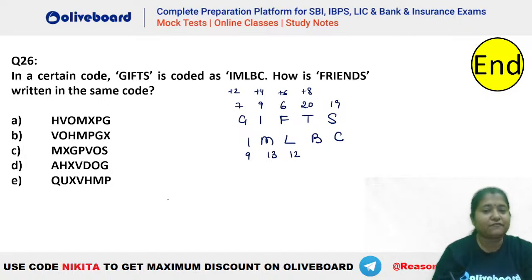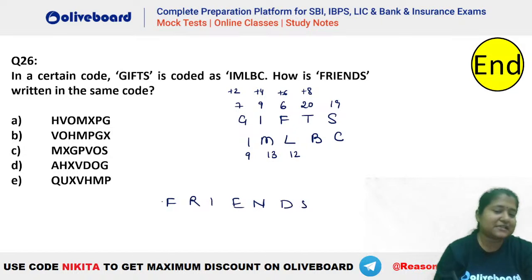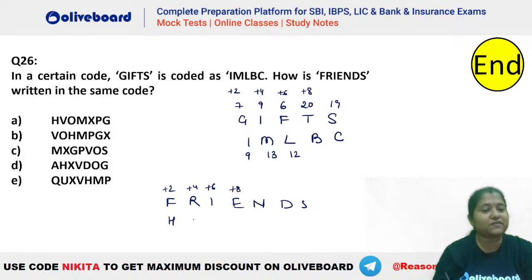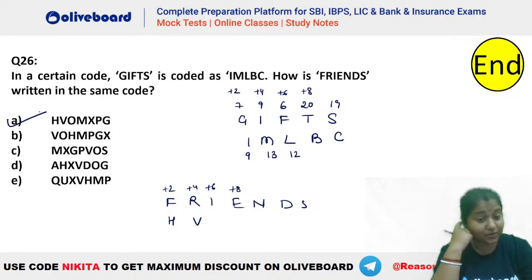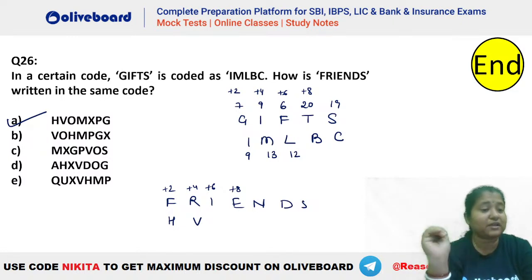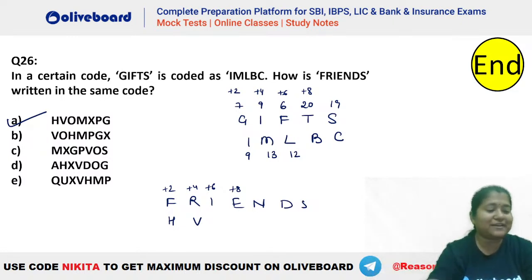So similarly for friends also, if you do FRIENDS, you will see that this has to be +2, +4, +6, +8 and so on. So F +2, you will see we will have a H, right? R +2, that is 18 +2, we will get a T. So not plus 2, plus 4, right? So 18 plus 4, that is 22. So we will get a V here. So it has to start with the H and V, isn't it? So you can see the answer can be only option number A. Okay, we can eliminate now. H and V is there only in option number A. Are we clear, everybody? Chalo.